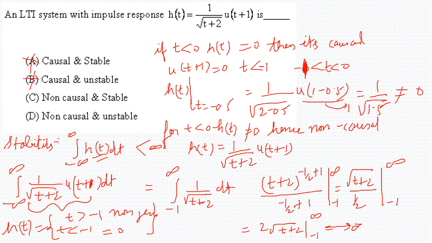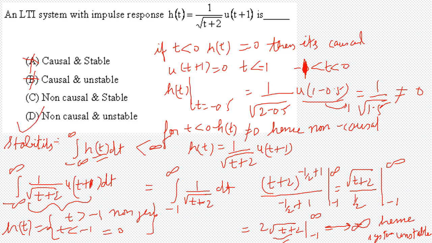Because the root of t plus 2, as t tends to infinity, will tend to infinity. So this integral turns to infinity, hence the system is unstable. The system is unstable, so option D is the correct option here.